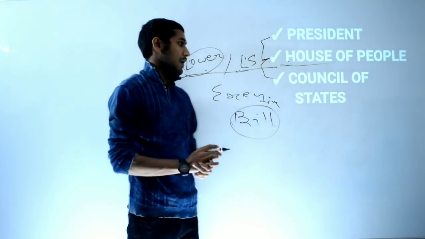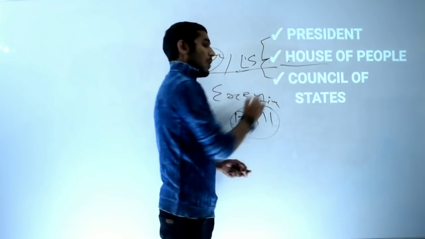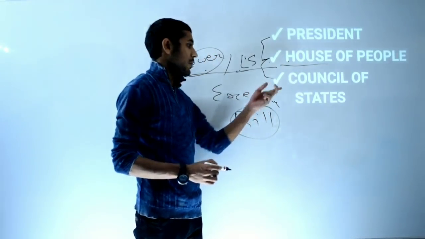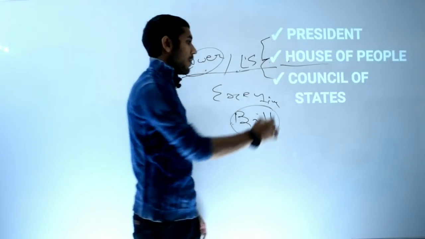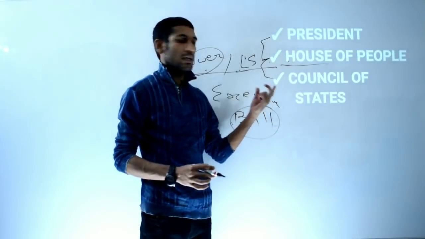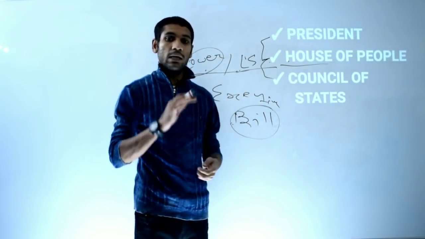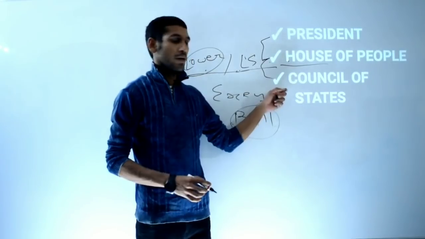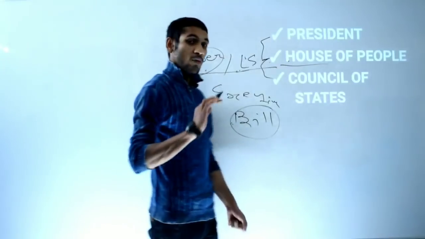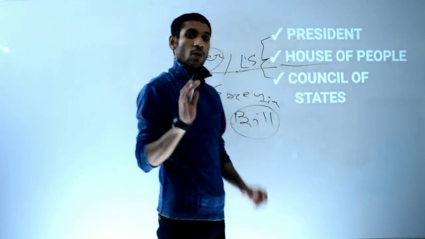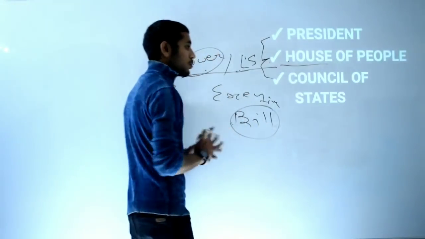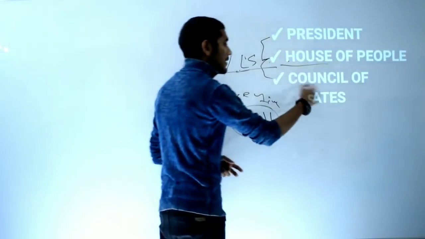Now coming to the next one, that is the Council of States. In India, it is called Council of States, meaning a state is participating in the election. Don't try to look at what I am writing, but you should try to work out what is written here.